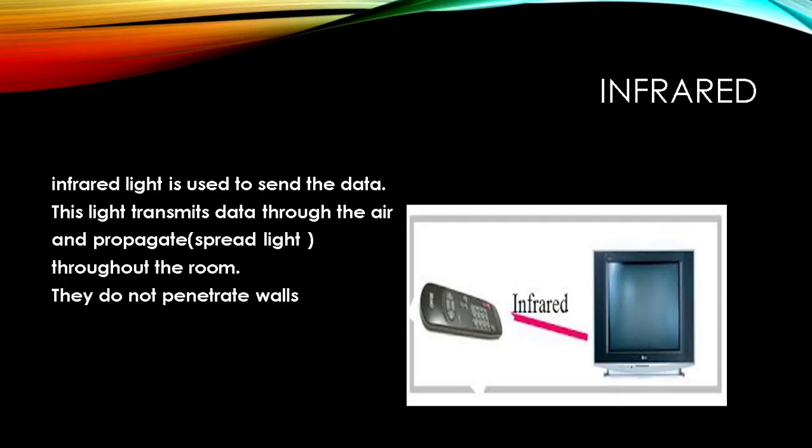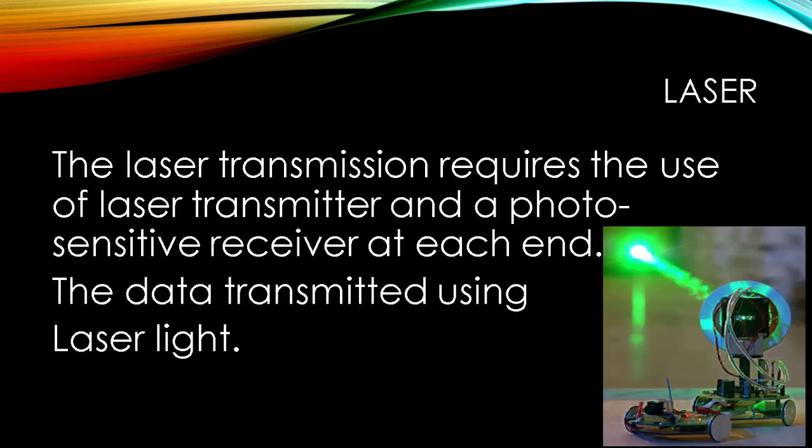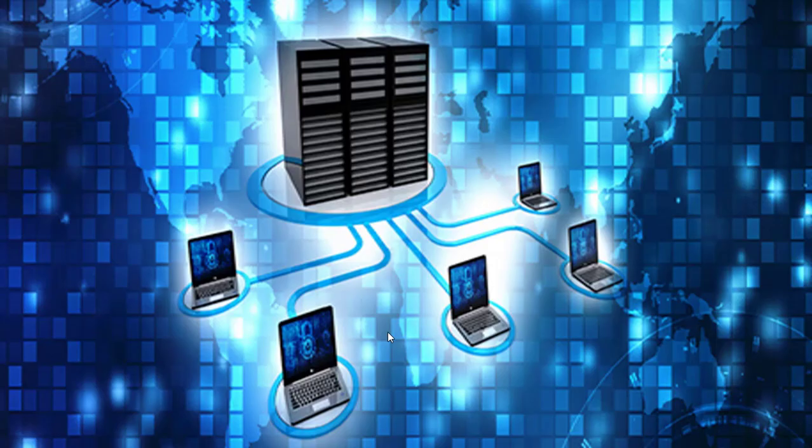The next unguided media is laser light. The laser transmission requires the use of a laser transmitter and a photosensitive receiver at each end. The data is transmitted using laser light. Today we studied the different types of unguided media like radio wave, satellite, infrared light and laser light.